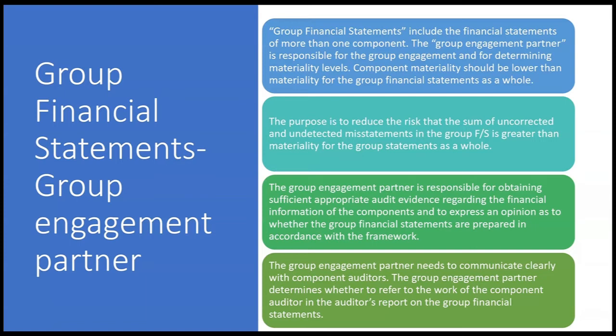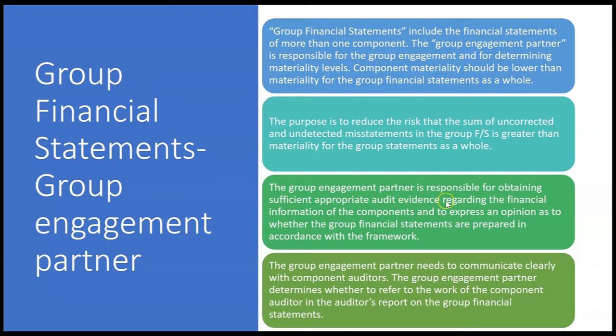So if you're auditing a component, your materiality levels for that component will be lower than the materiality for the group financial statements as a whole. Why? Well, the purpose would be to reduce the risk that the sum of uncorrected and undetected misstatements in the group financial statements is greater than materiality for the group statements as a whole. And who's responsible for setting materiality levels? The group engagement partner.